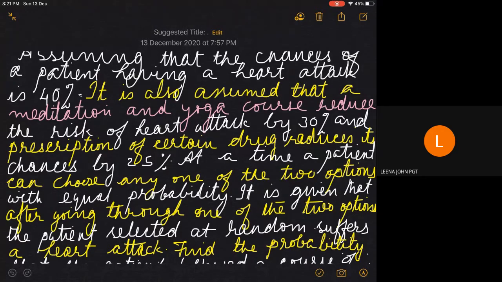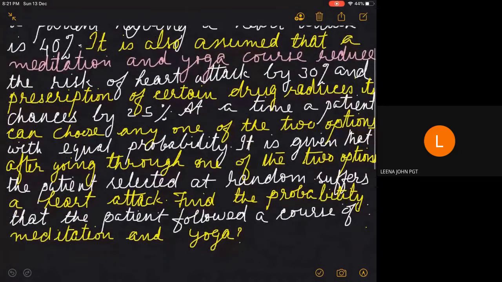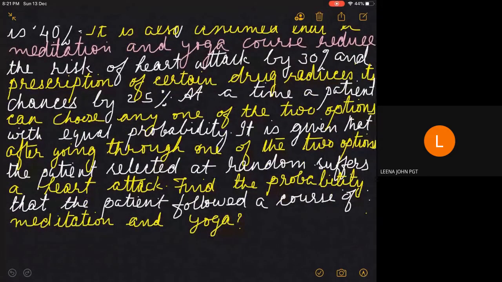It is given that after going through one of the two options, the patient selected at random suffers a heart attack. Find the probability that the patient followed a course of meditation and yoga.